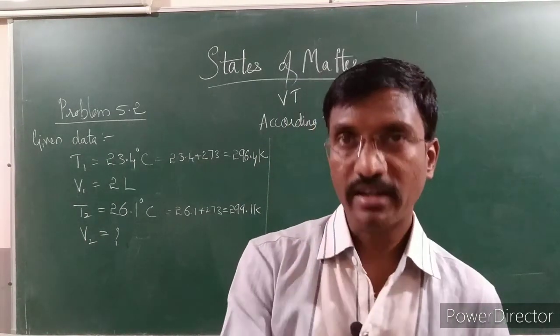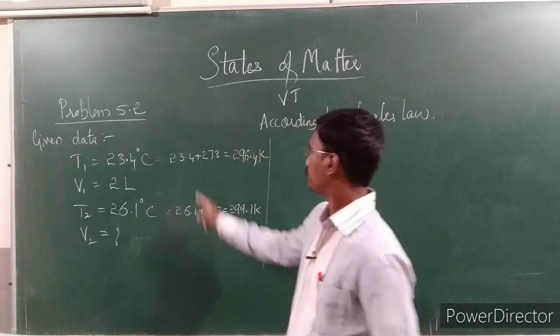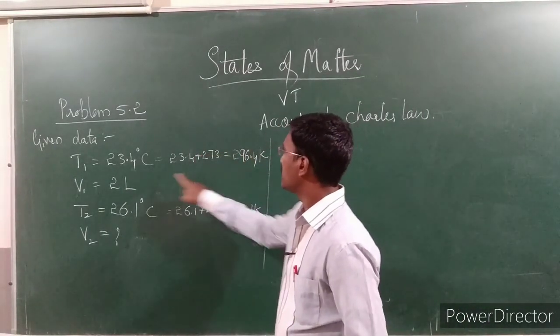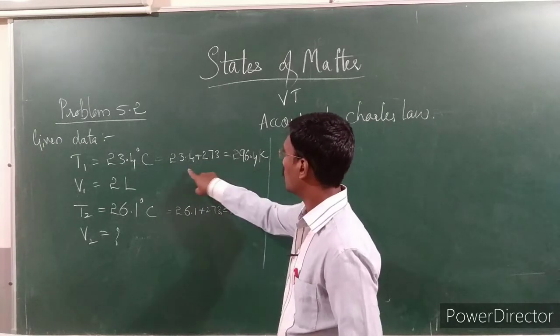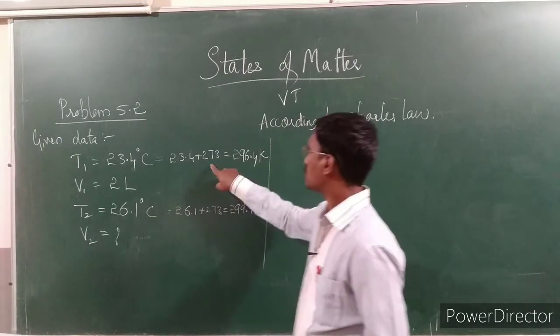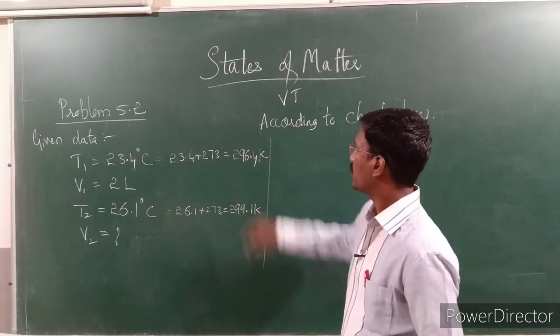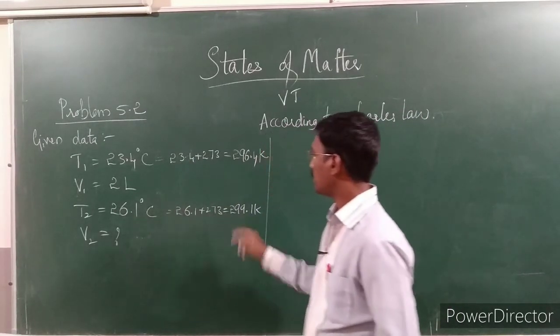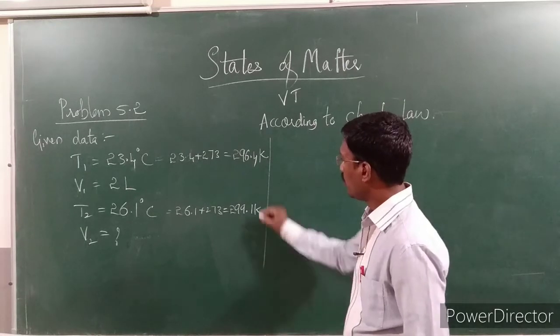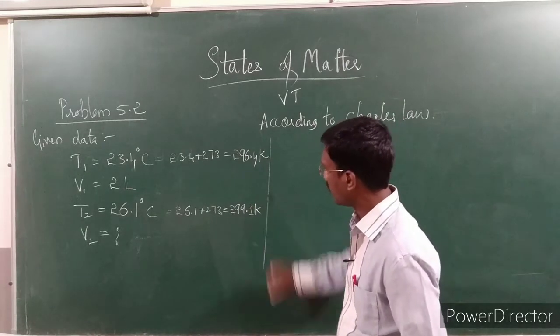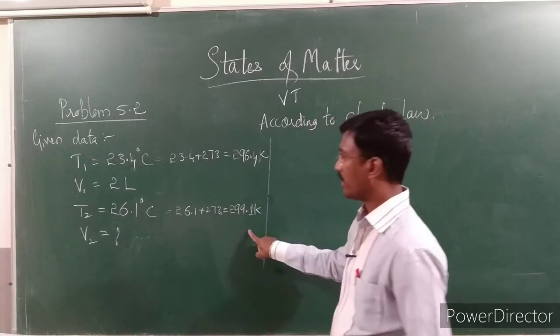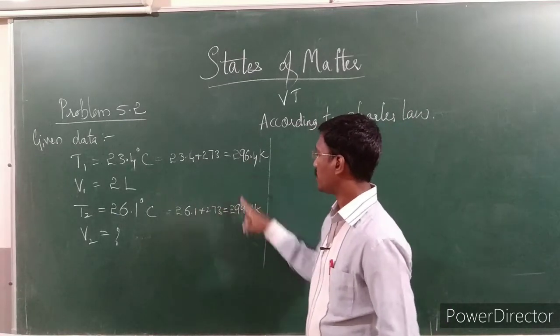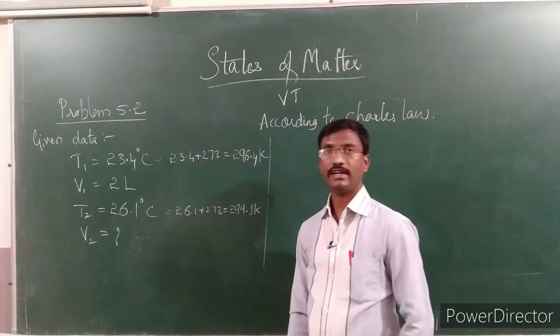By adding that 273, we convert degrees Celsius into Kelvin. So 23.4 plus 273 gives 296.4. Similarly, 26.1 plus 273 gives 299.1 Kelvin. From now onwards in the problem, while substituting T1 and T2, you have to use these temperatures, not the degrees Celsius.